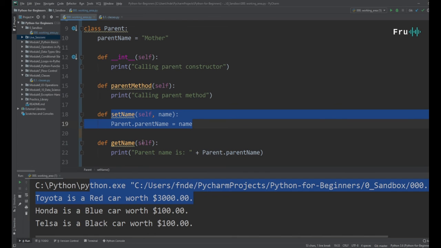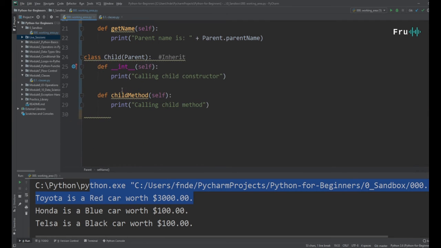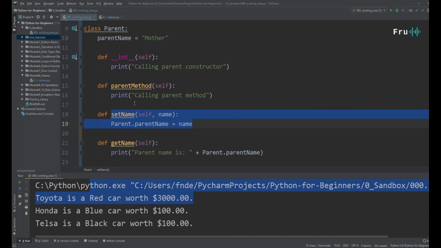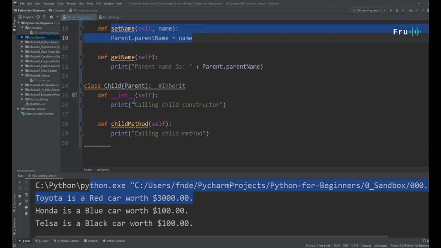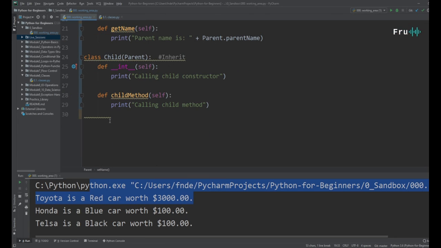It's like your parent has a house and you've kind of been slacking off, and at some point your parents' house becomes your house, even though you didn't build one yourself, you just get it. So even though this child did not implement a method called set name, they just get it from their parents because their parents have it. That's what inheritance at the core is. So let's actually see what that means.